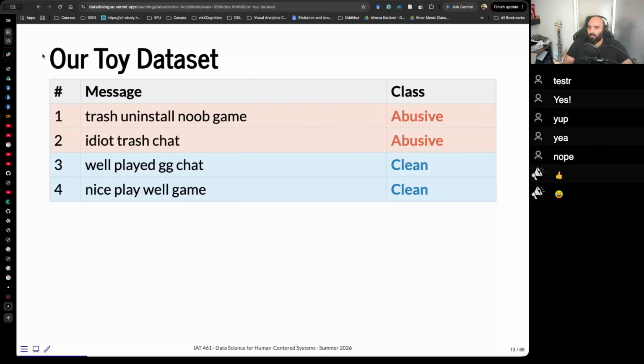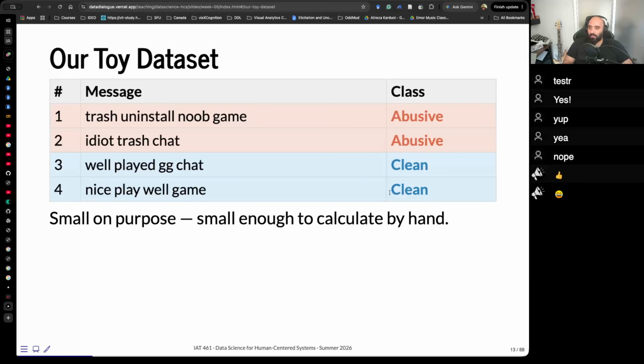Okay, so let's look at now a toy data set to see how we might build a classifier. "Trash, uninstall, new game." I had to use simple examples because we're gonna hand count stuff. "Idiot trash chat," "play GG chat," "nice play game." Okay, so these two are abusive, these two are clean. Small on purpose, small enough to calculate by hand.